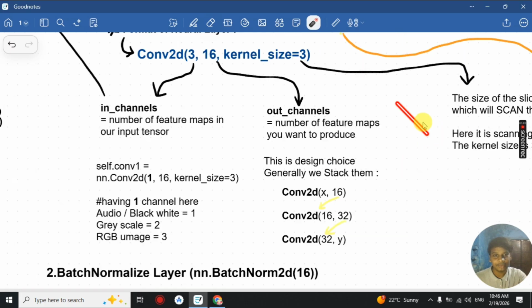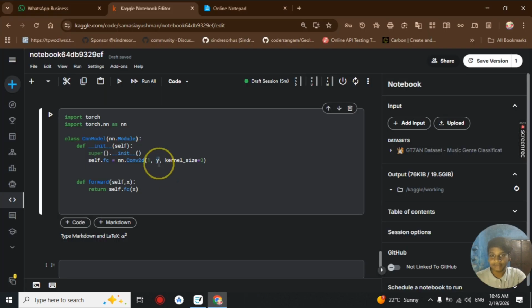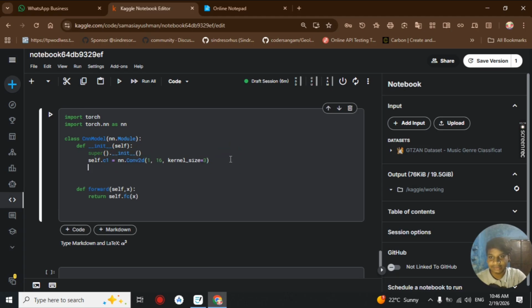For our out channel it is flexible and depends on your design choice. Generally we stack them together, so in our out feature you could put any value depending on your next convolutional layer. Here we are making a new convolutional layer named C2, which will have Conv2D, and its input should be the same as the previous output.